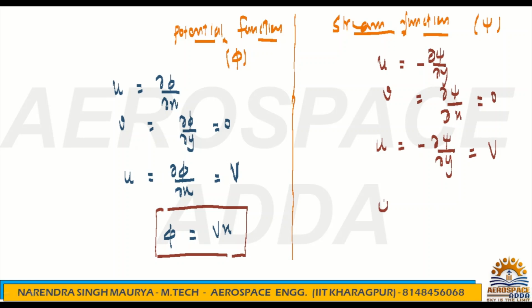And what is the psi now? Psi is nothing but minus of V times y. So this is nothing but the psi value, correct? So stream function and potential function we got here. Based on that, we can draw the stream function and potential function both.